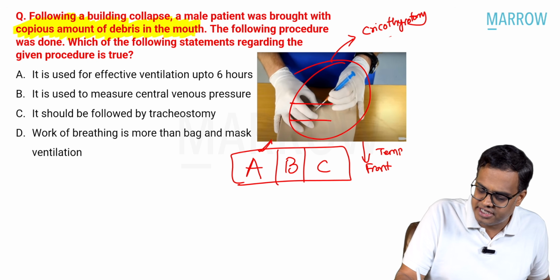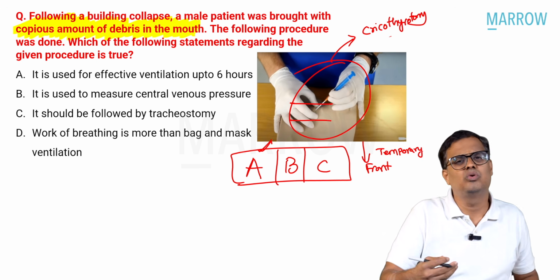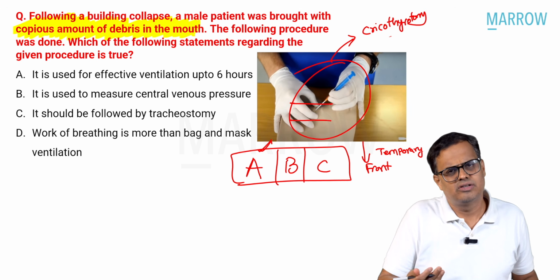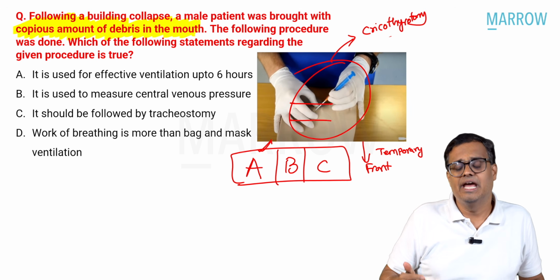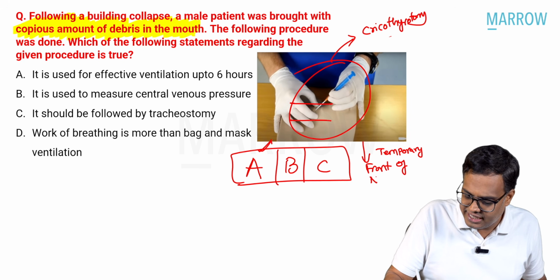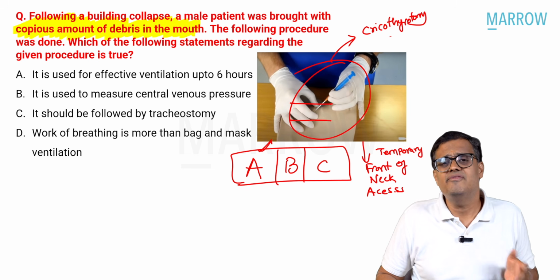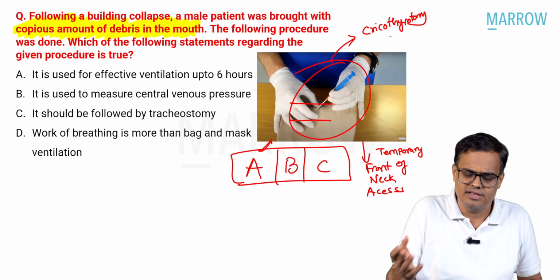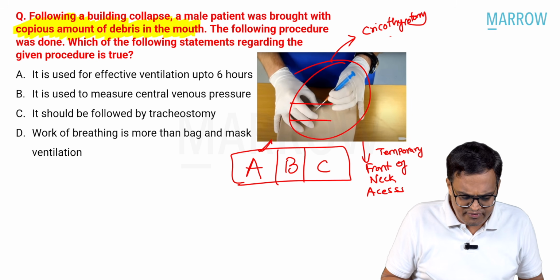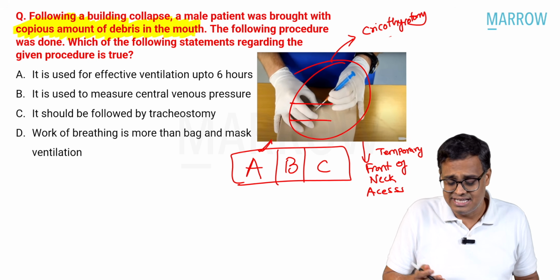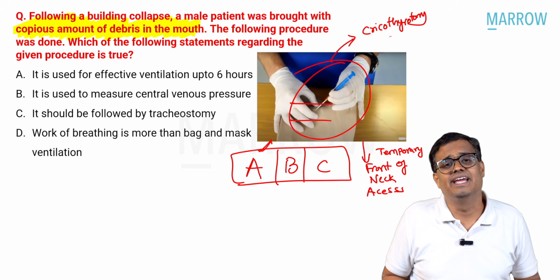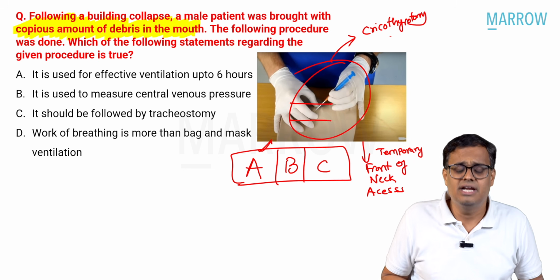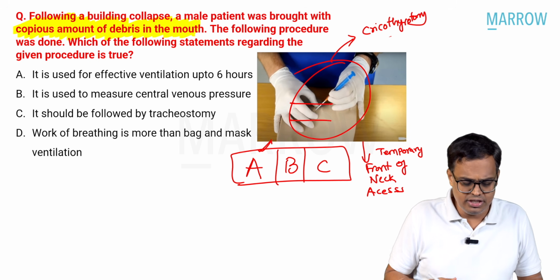Temporary. The textbook has written it many times and we have also told you many times in the video lectures and revision sessions: temporary front of neck access. So, once you come to a diagnosis, let us see the options. It is used for effective ventilation up to 6 hours. The word itself is contradicting: temporary. Okay, let us see. We will not come to a conclusion. Let us see the next one.